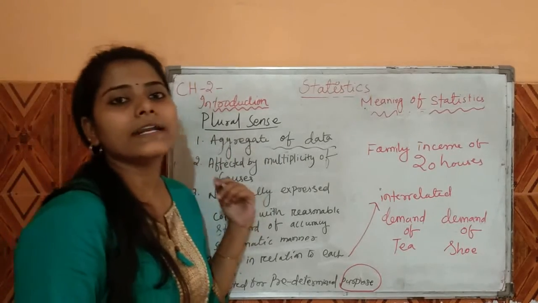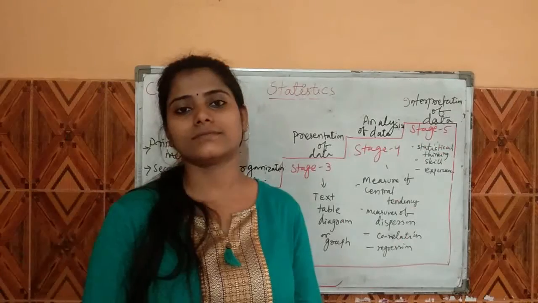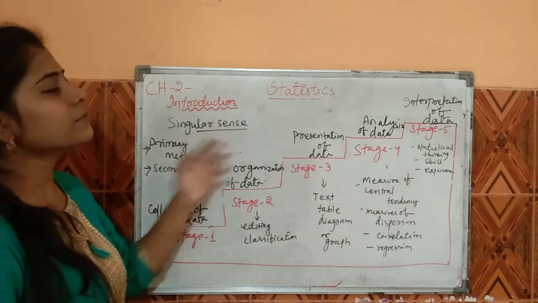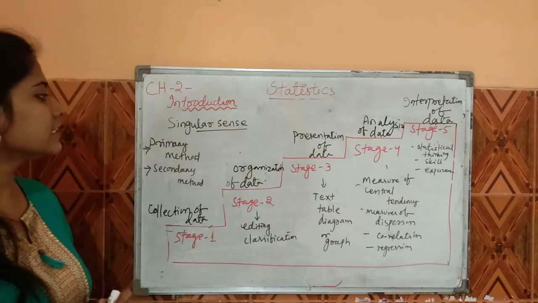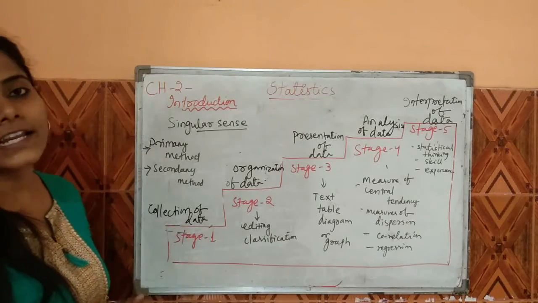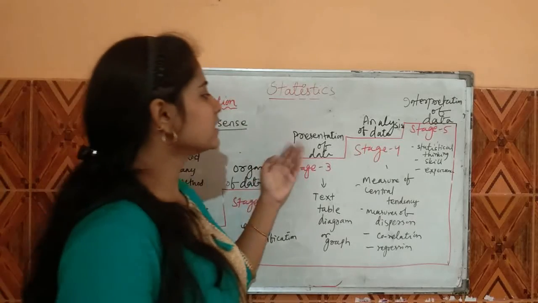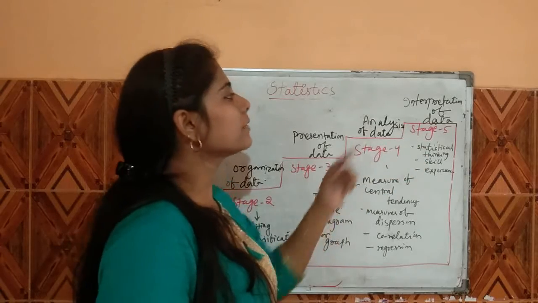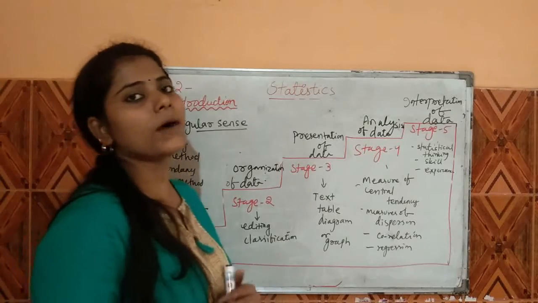Next we go to the singular sense of statistics. Now we are discussing the singular sense of the meaning of statistics. The singular sense of statistics is related to 5 stages. That is stage 1, collection of data; stage 2, organization of data; stage 3, presentation of data; stage 4, analysis of data; and last, stage 5, interpretation of data. Let's discuss these stages one by one.